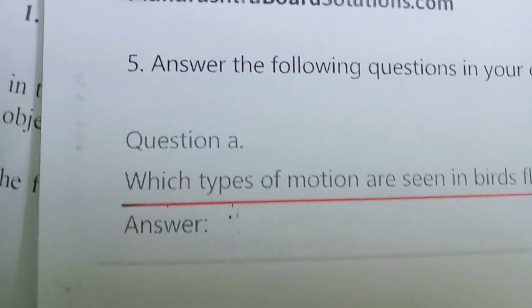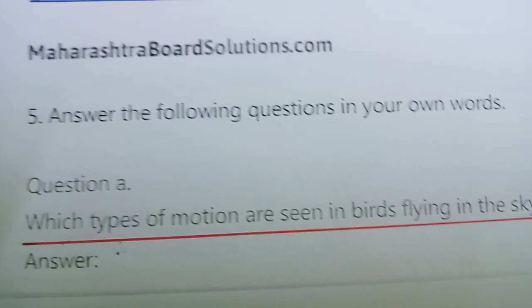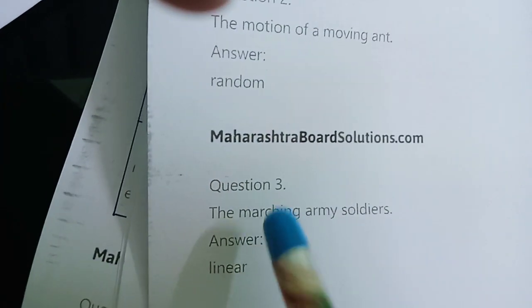Next, which type of motion is seen in birds flying in the sky? Answer is random motion. Next is the movement of a seesaw. It is oscillatory motion. Next is the motion of a moving ant.